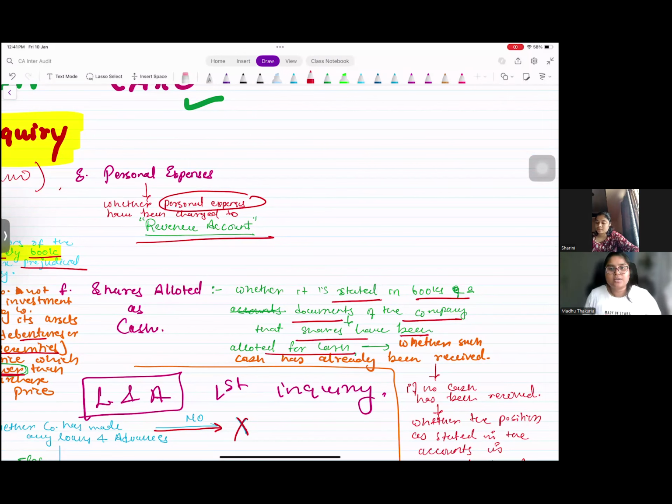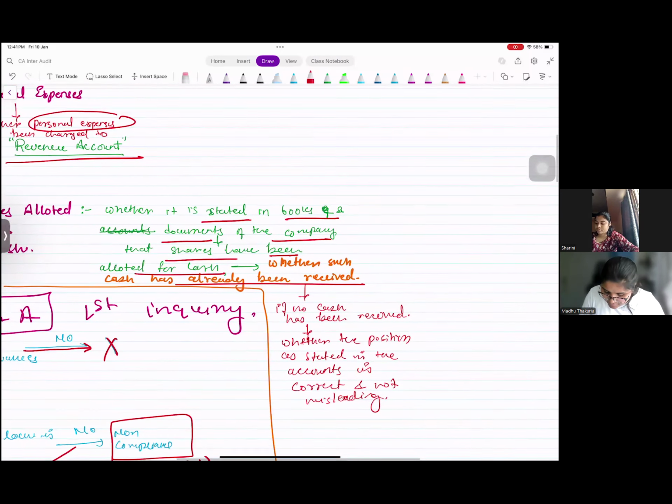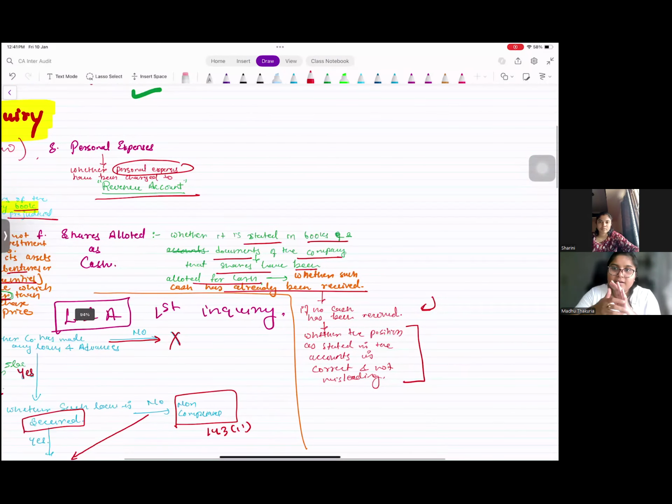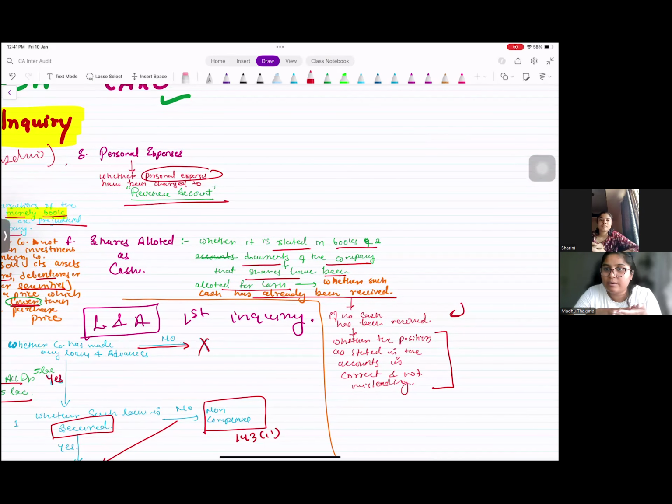Last point, whether it is stated in the books or documents of the company that shares have been allotted for cash. The company has issued shares for cash, whether that cash has been received. If no cash has been received, whether the position is stated correctly and not misleading. Normally when shares are issued, money is already received in a bank account, right? People apply online, so they have to pay that money. But what if the company is a private company and it is making a private placement to just its own relatives and all? And they are showing that we have issued the shares, but we will get the money later. In those kinds of situations, it will come like that.